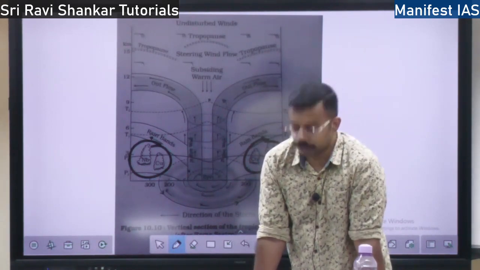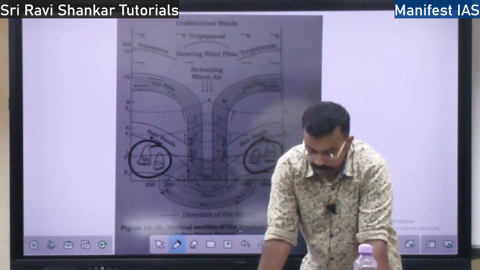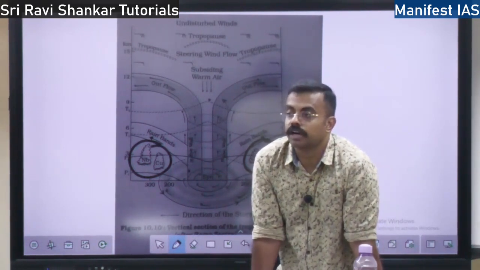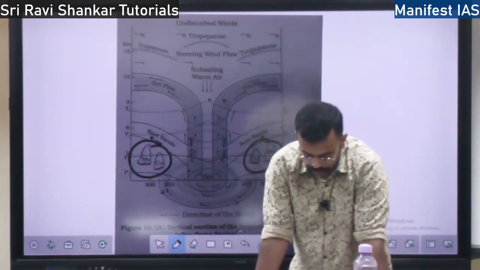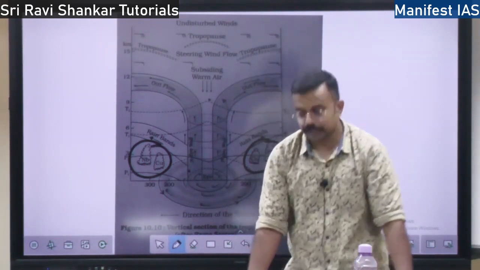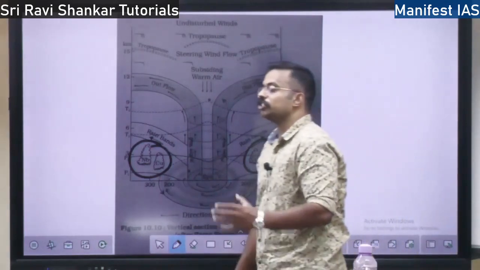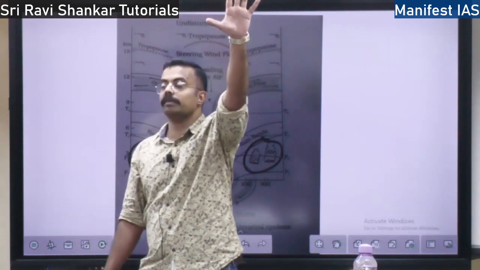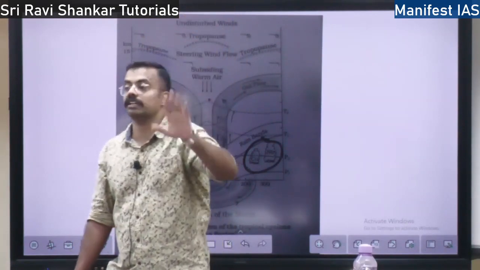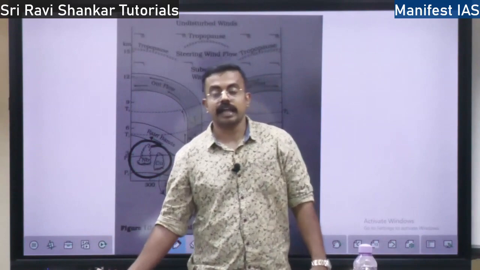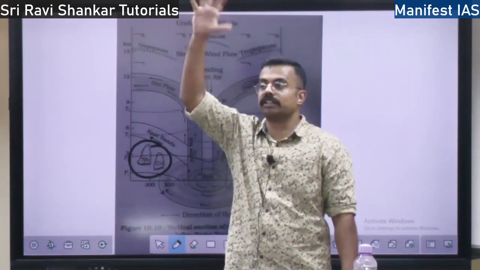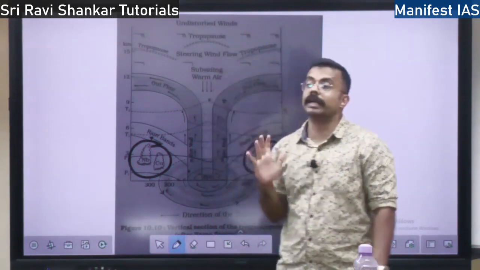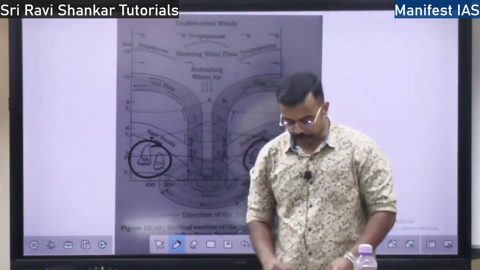Cyclones happen over two to three days, whereas thunderstorms are of very short duration, right? Why does a thunderstorm take place? Because there will be very strong convectional rain. There will be a lot of evaporation. Convection will be very strong, that is, the air going from the surface to the upper atmosphere, so there will be high convection and the rainfall will be high. There will be high intensity of convection.